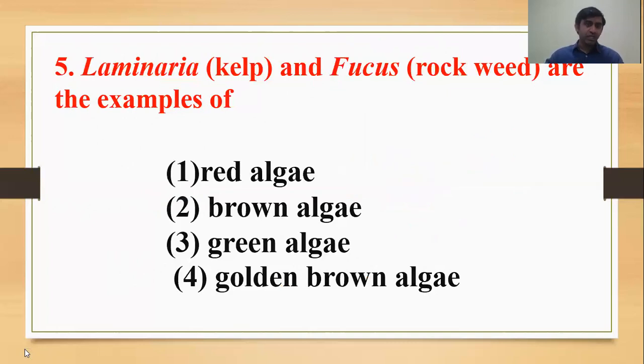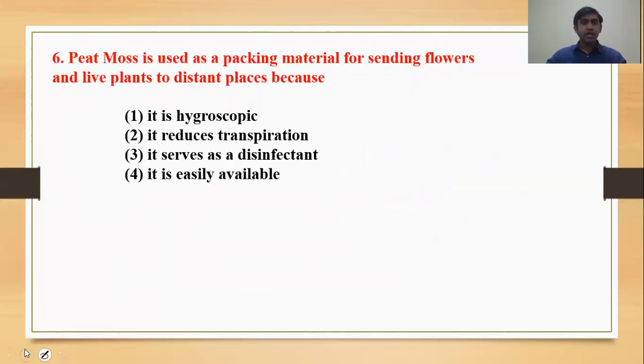Then moving to the next question, question number 6. Peat mosses are used as packing material for sending flowers and live plants to distant places. What will be the correct answer? Is it hygroscopic, transpiration, disinfectant, or easily available? The correct answer is hygroscopic. Hygroscopic means moisture absorbing. We know Sphagnum, a bryophyte, has a good water holding capacity because it is hygroscopic. And remember one more thing: elaters are also hygroscopic.